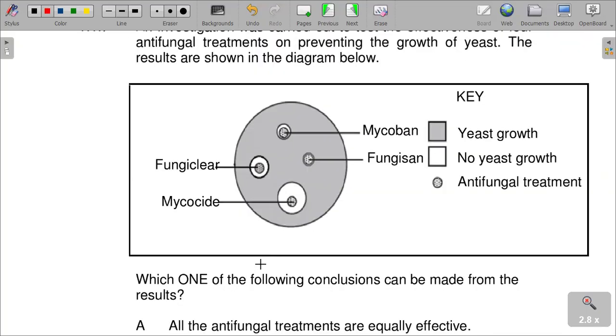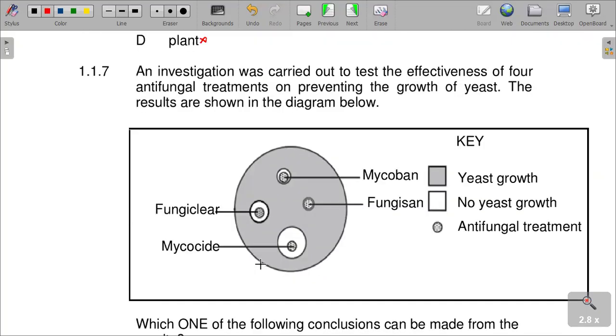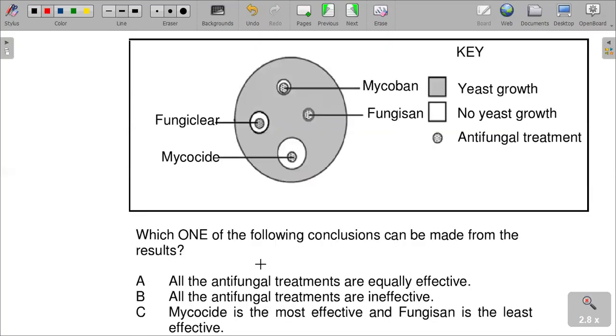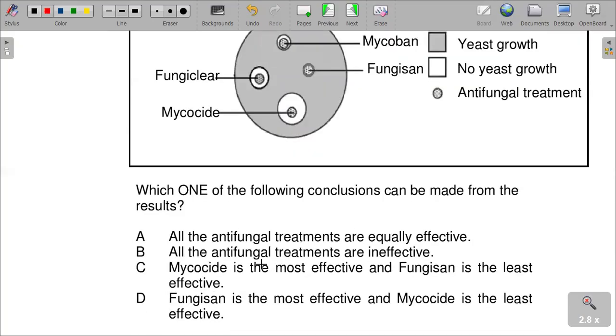Which of the following conclusions can be made from the results? Having these results, which conclusion can be formed? Number 7, all of the antifungal treatments are equally effective. We can't really agree to that. All the antifungal treatments are ineffective.